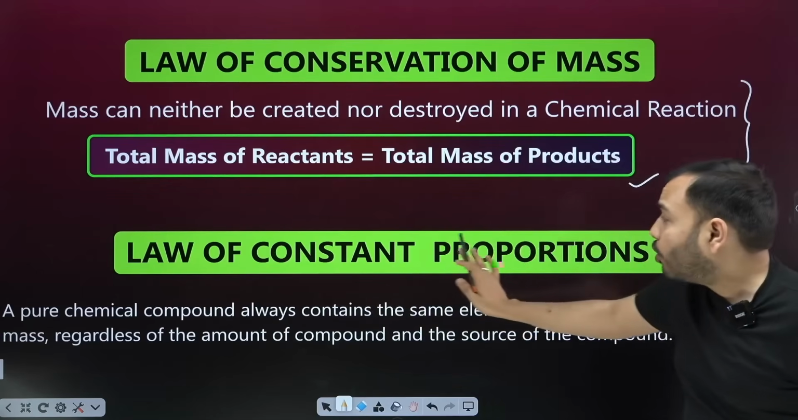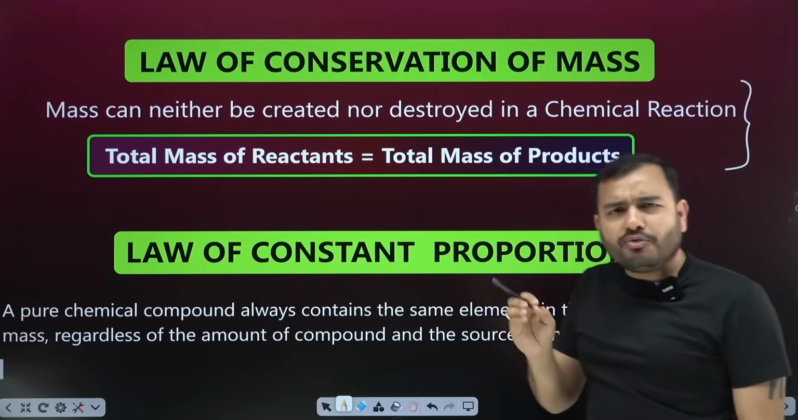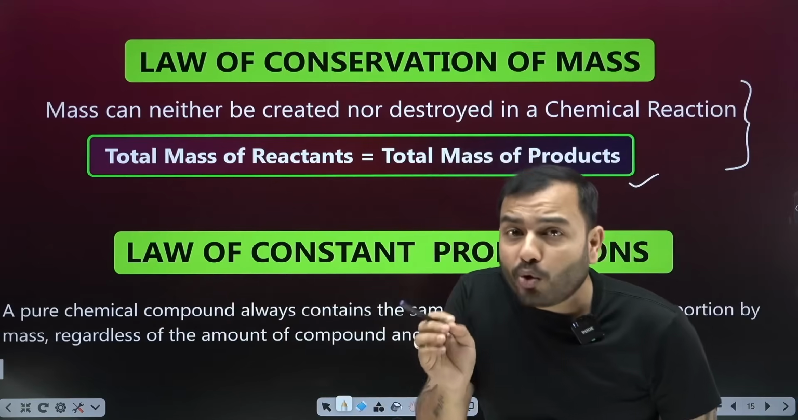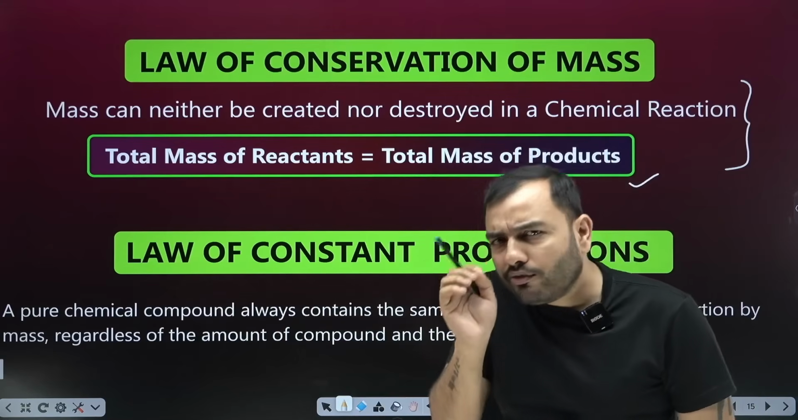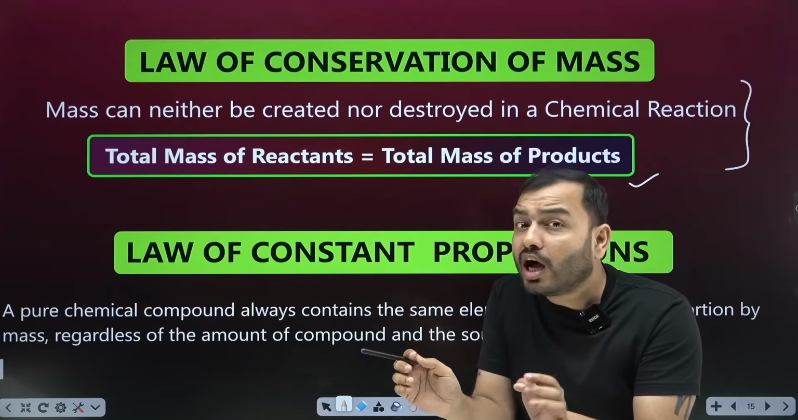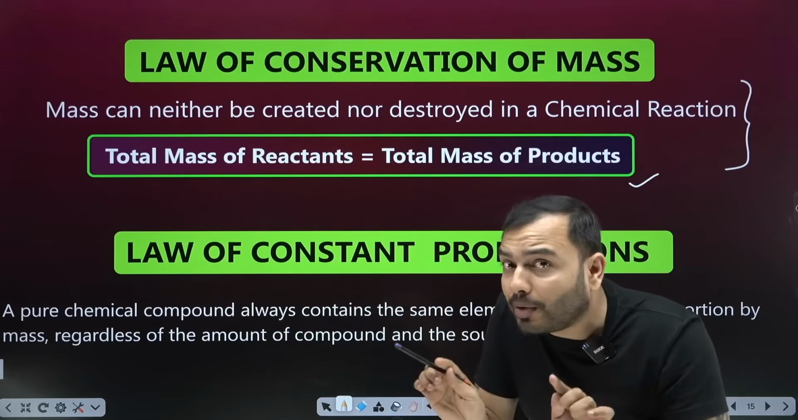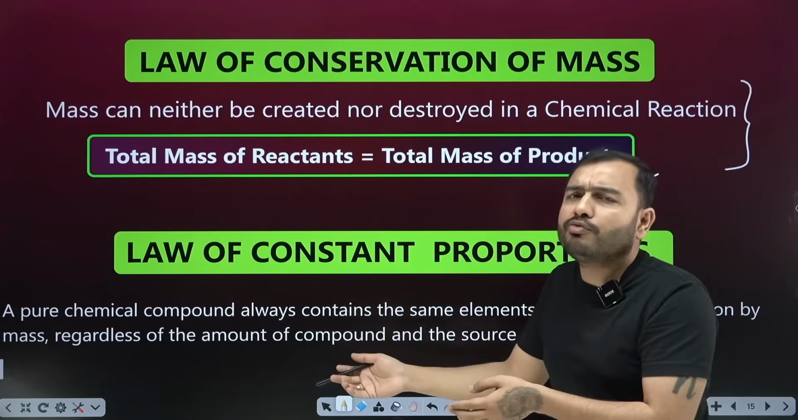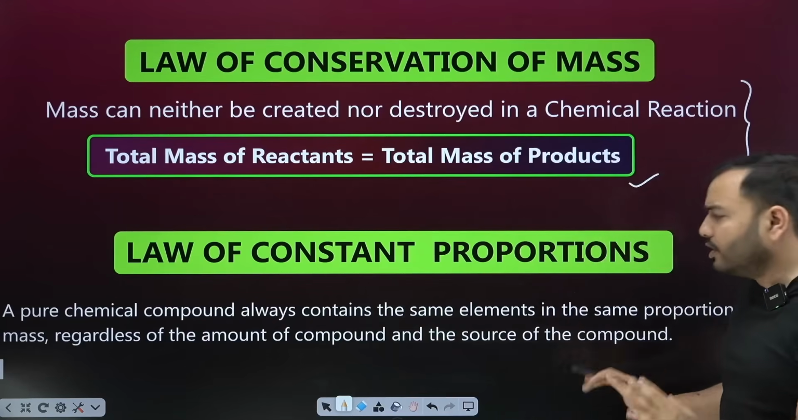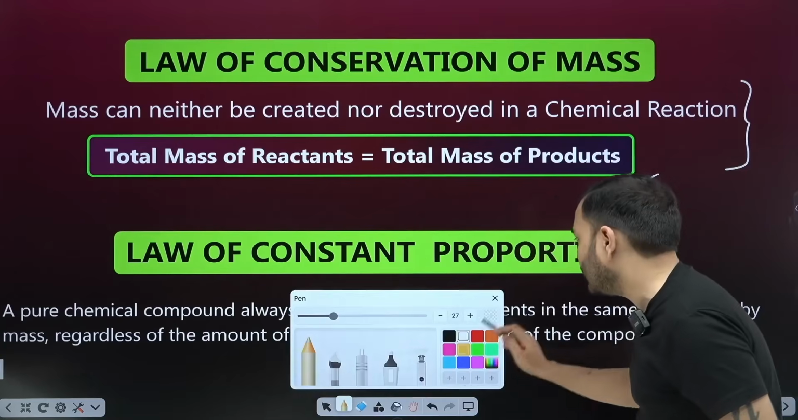Next is the law of constant proportions or law of definite proportion. Look carefully at its definition. A pure chemical compound always contains the same elements in the same proportion by mass, regardless of the amount of the compound and the source of the compound. Okay. So what is it saying?